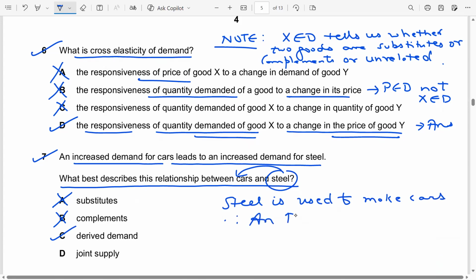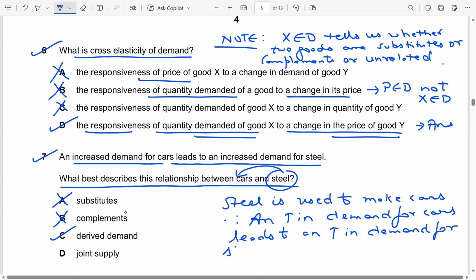Therefore, an increase in the demand for cars leads to an increase in the demand for steel also, which is derived demand. So my answer is option C. It's not joint supply also. It's nothing to do with supply. It's to do with demand, first of all. That means A, B, and D are eliminated. My answer is option C.